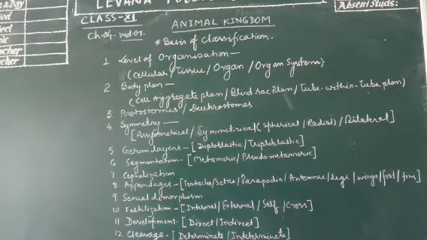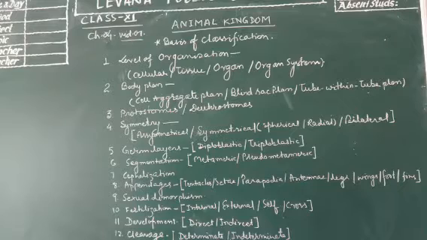For your kind information, cell aggregate plan is found in sponges, blind sac plan is found in Cnidaria, Coelenterata, or flatworms. Tube within tube plan is found in the vertebrates.